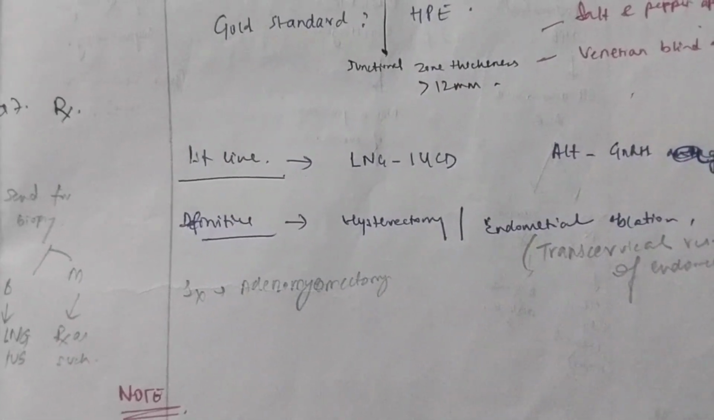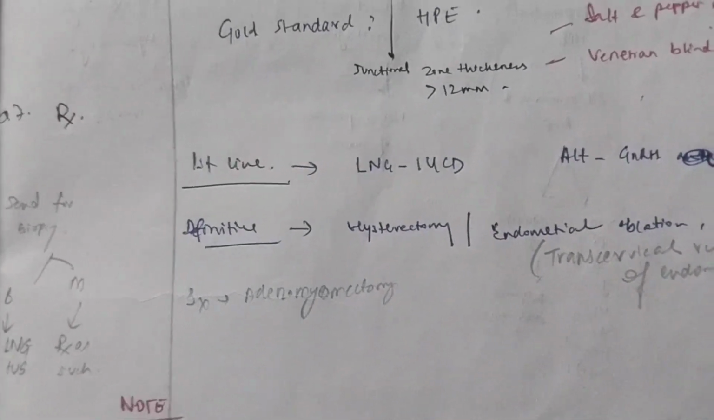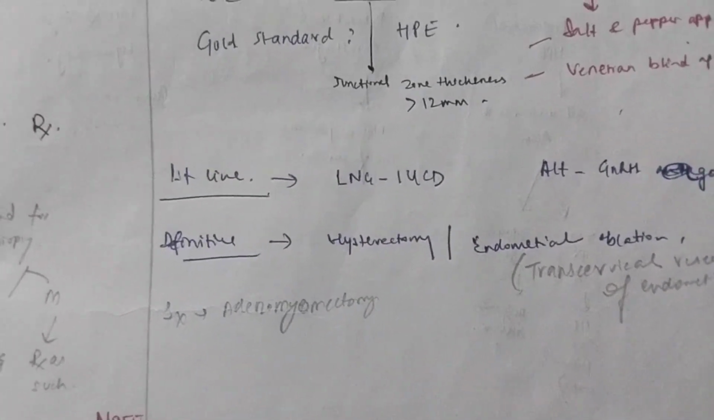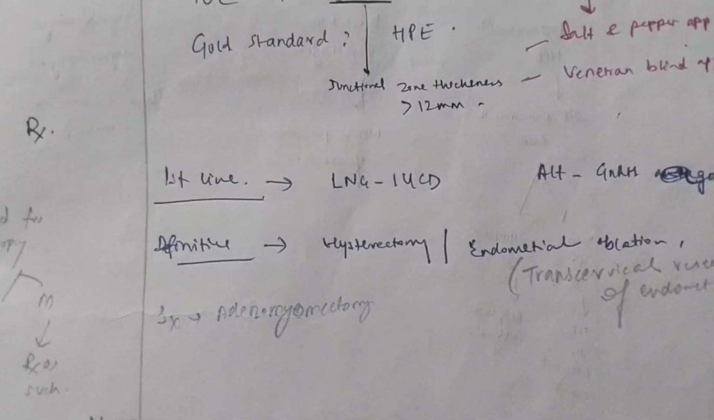That means surgical treatment is when the patient does not desire fertility, but when the patient desires fertility, you have to go for medical management. This is the treatment of adenomyoma. Now, let's move on to L, that is leiomyoma or fibroid.